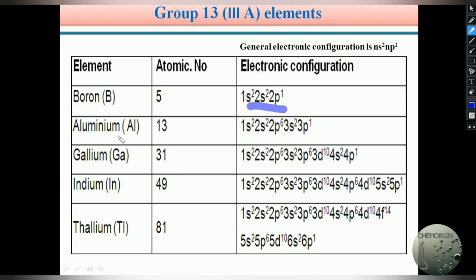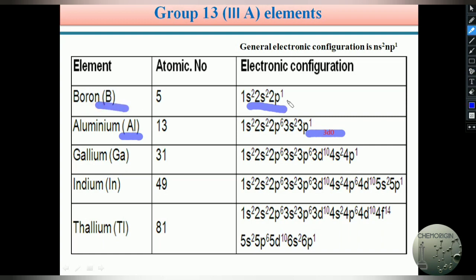Whereas aluminium has 3d0 in the third energy level, and in gallium 4d, indium and thallium, d orbitals are available.